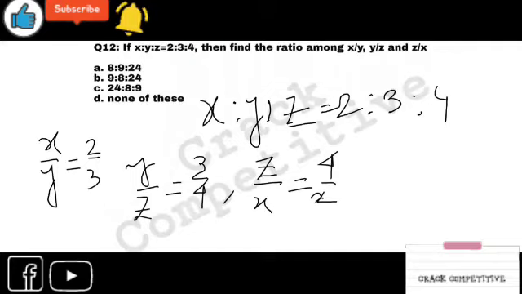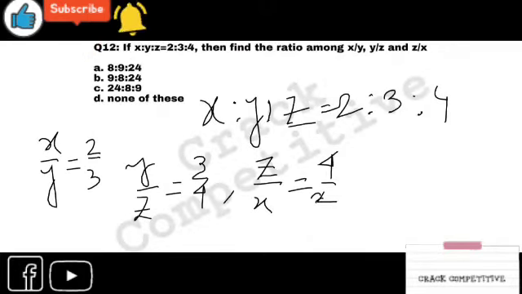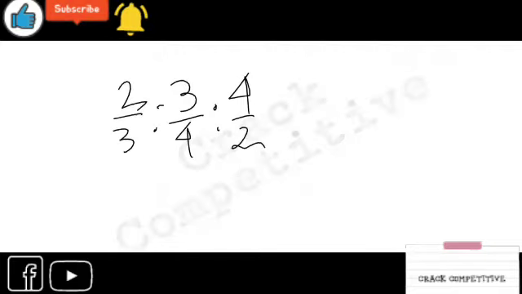So the ratio is 2 is to 2 by 3 is to 3 by 4 is to 4 by 2, or 2, whatever you write. So this is just to simplify it. You just have to take the LCM.